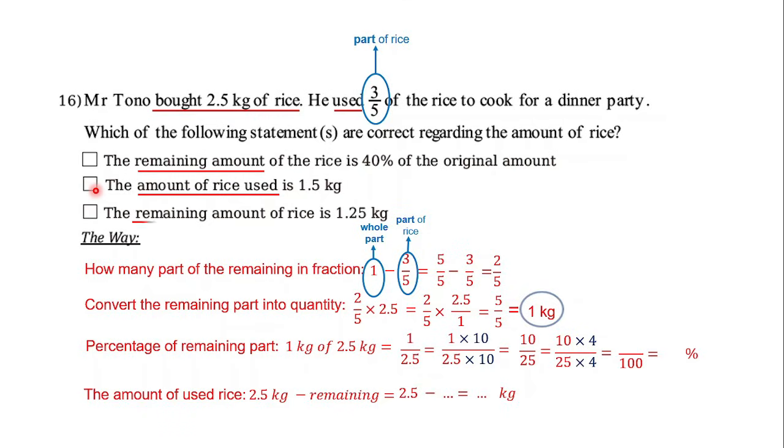And for the third statement, the remaining amount of rice is 1.25 kilograms. But as you see here, the remaining part has already been obtained by us, right? This is actually the remaining weight of the rice. But the statement says it is different. So from here you can conclude whether it is correct or not. Okay?